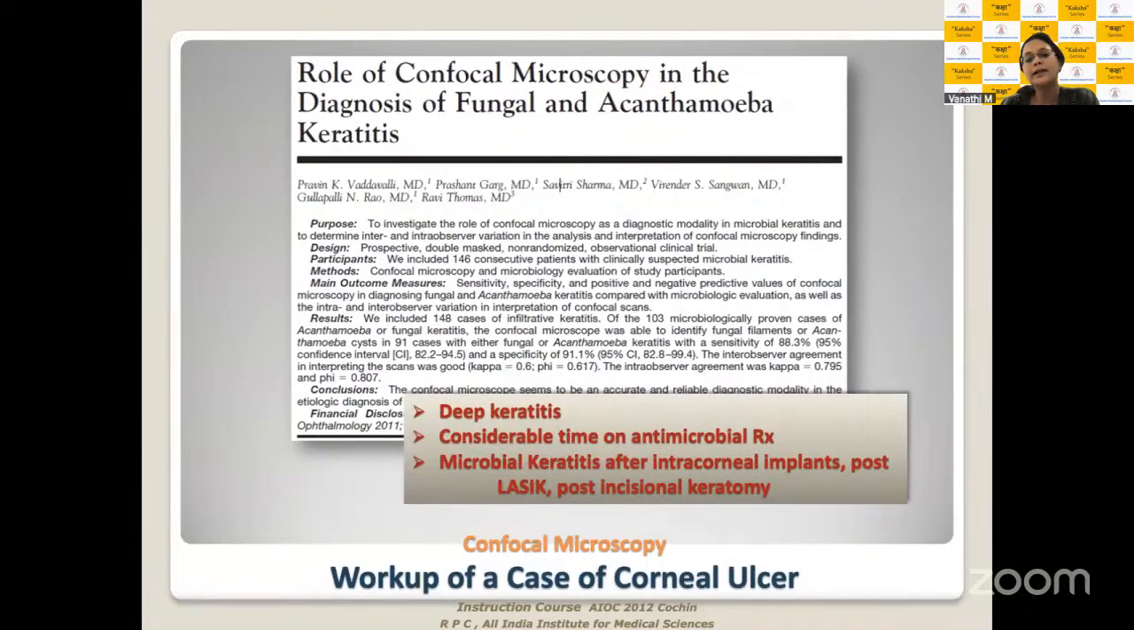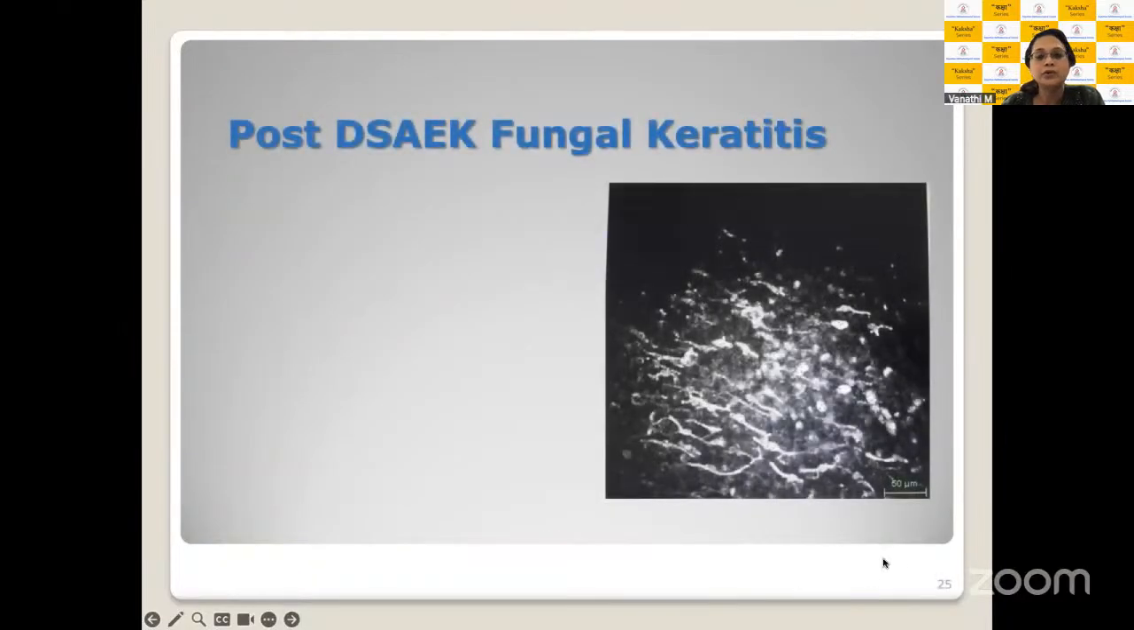Again, microbial keratitis involving refractive surgery is where you probably will have to do an early confocal microscopy, in terms of intrastromal corneal rings, post-LASIK infections, post-flap LASIK and SMILE infections, post-incisional keratotomies. This is when a confocal is going to give you an early diagnosis and help you institute appropriate antimicrobial therapy early for effective healing of your ulcers. So that's when you use confocal microscopy.